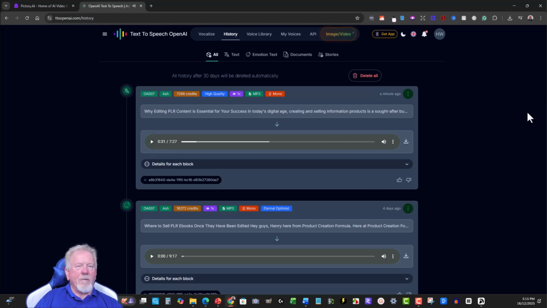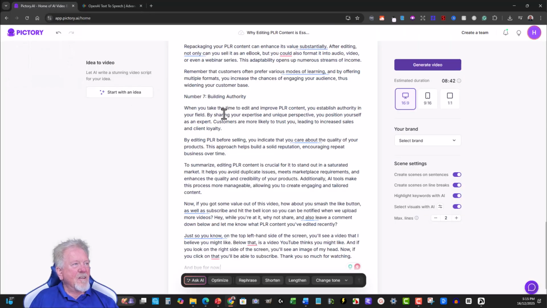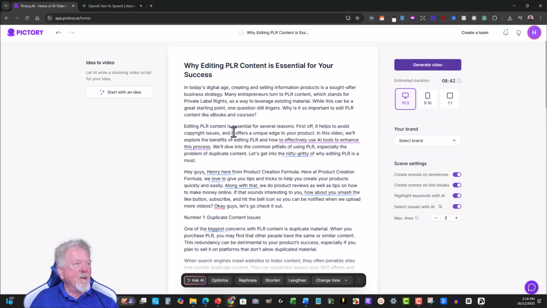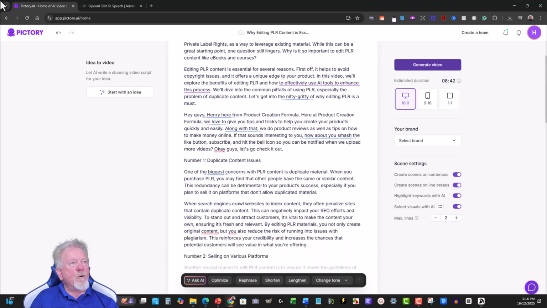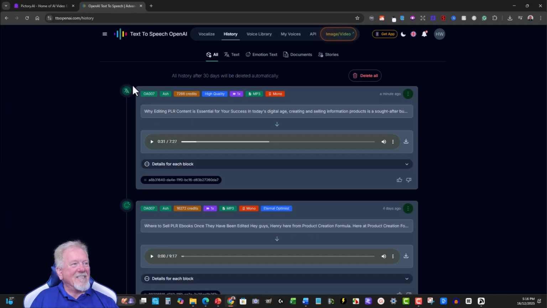Copyright issues. Now, there are no copyright issues when it comes to private label rights. Now, that's one of the mistakes I will need to correct in the script. The best part about this is I can actually find where that is, and when I find it, I can then remove it or correct it. It'll be in the first paragraph or two, and that is going to have to be changed because it is not true. Let's keep listening for a second.